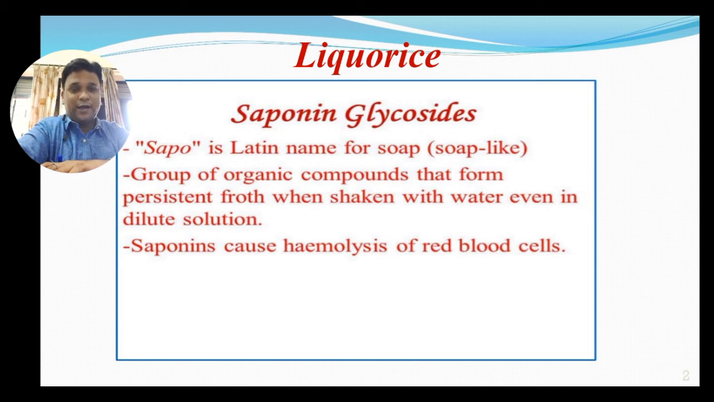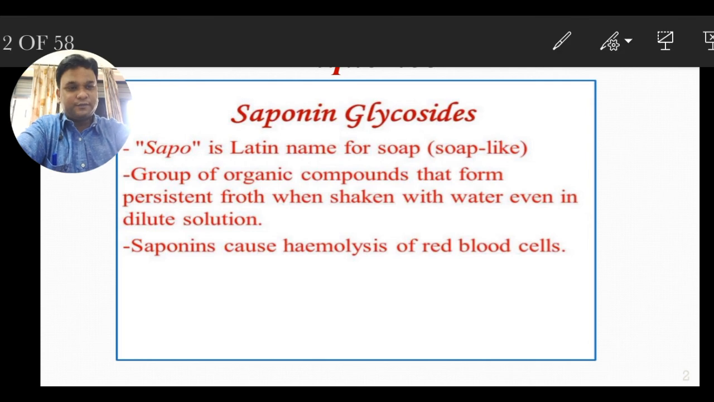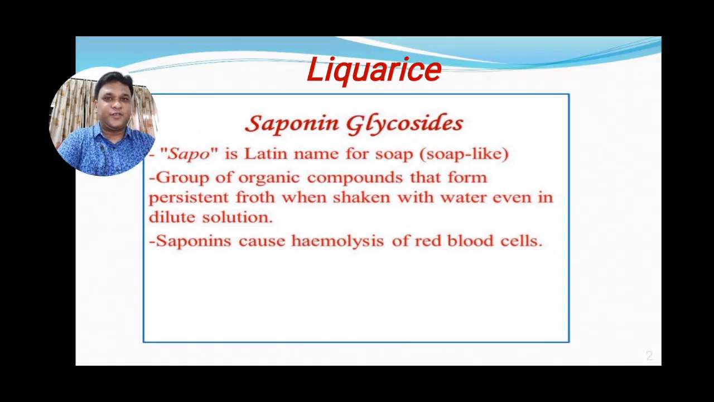Saponins are a group of organic compounds that form persistent froth when shaken with water, even in dilute solution. One more important thing is that saponin causes hemolysis of red blood cells. These are the main specifications of saponin glycosides, and under this category we will study Liquorice. In the next slide, we will study the classification of saponin glycosides.